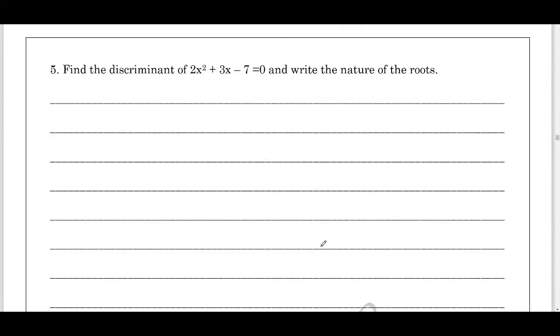Students, moving to next question. Very important question. Find the discriminant of the quadratic equation, and also we should write the nature of roots. Students, we know that discriminant delta, or capital D, equals b square minus 4ac.